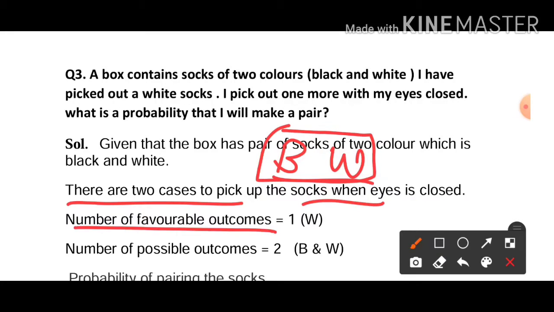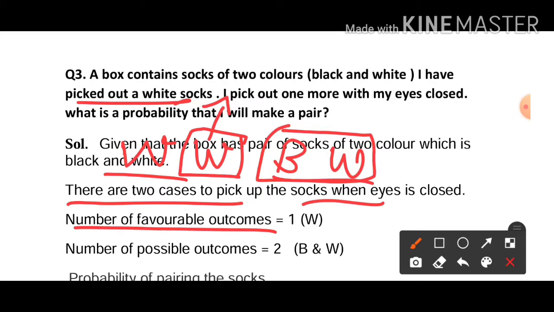So the number of favorable outcomes: here I have already taken a white sock, and if I want to make a pair, which color sock do I want? Again white only. For making a pair I need a white sock. So what is the probability that if I take with my eyes closed, the white sock will come? So the number of favorable outcomes will be 1. Why 1? Because here only one white sock is there. So if we take any one, it will be white.